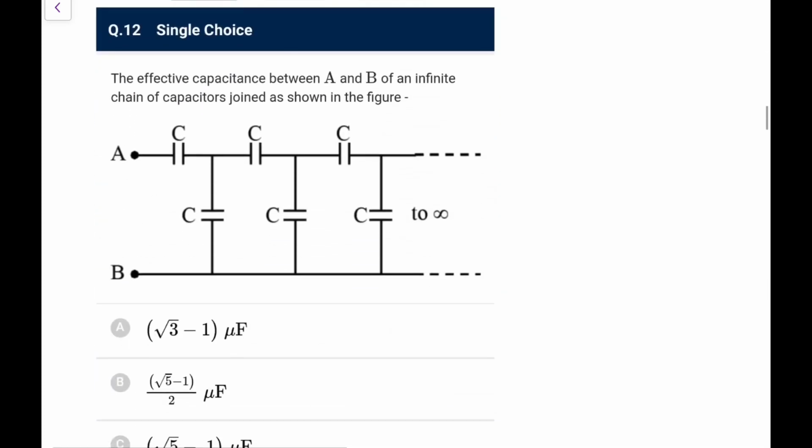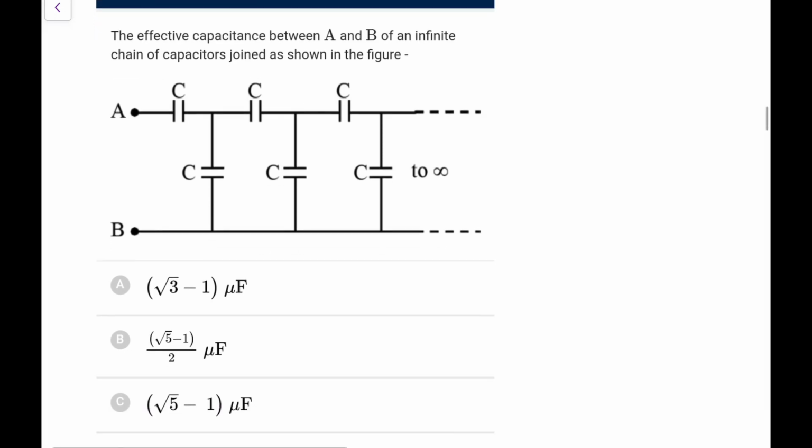Next one, the effective capacitance. Now this is the infinite ladder. You know what the logic is. You also know that if you look at the network from A and B or from C and D, it would be the same.